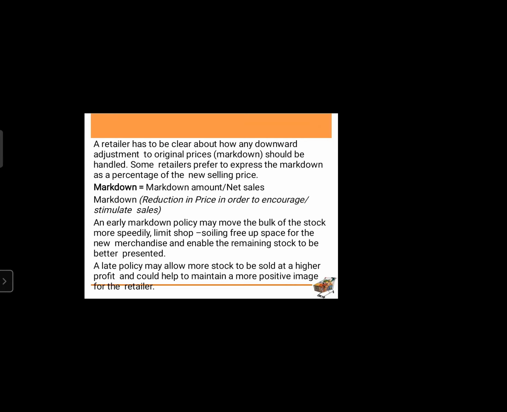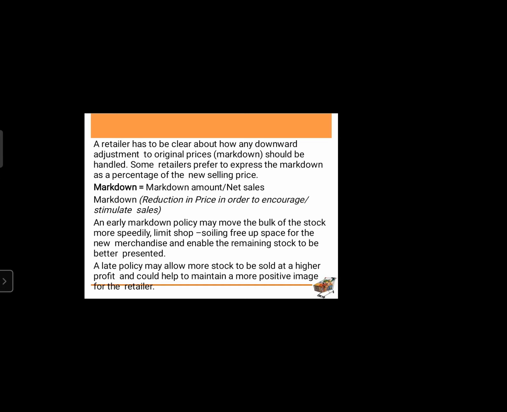Markdown is what? Reduction in price in order to encourage or stimulate sales. If the price printed was 500 rupees, markdown price available is at 400, 360, 420, likewise. An early markdown policy may move the bulk of the stock more speedily, limit shop soiling, free up space for the new merchandise, and enable the remaining stock to be better presented.